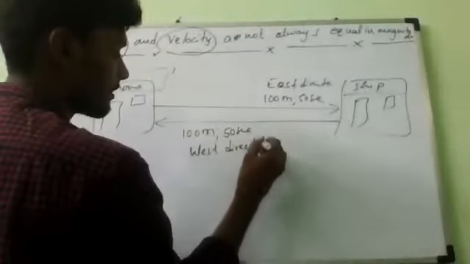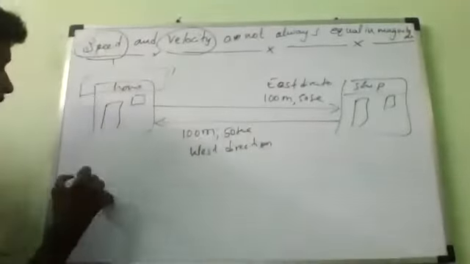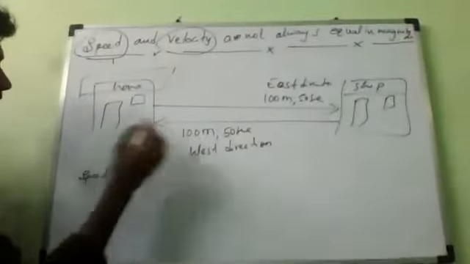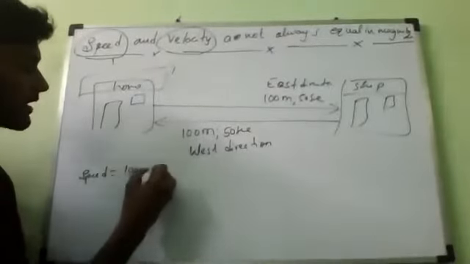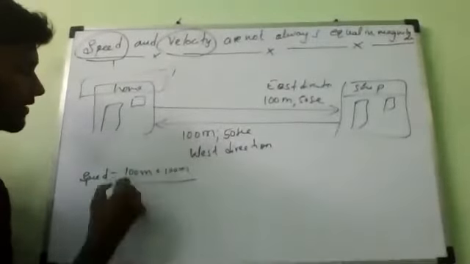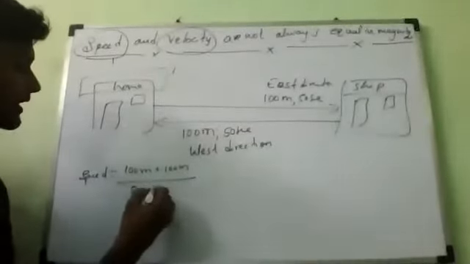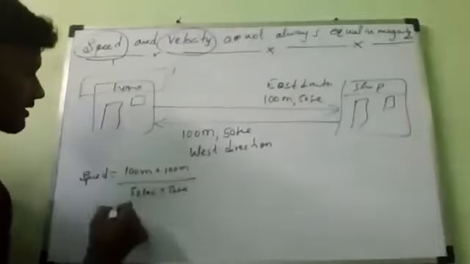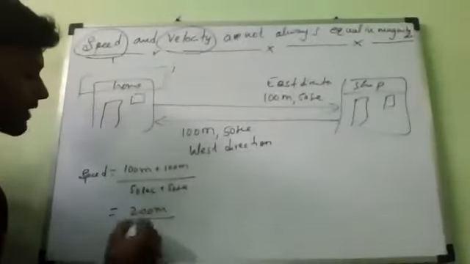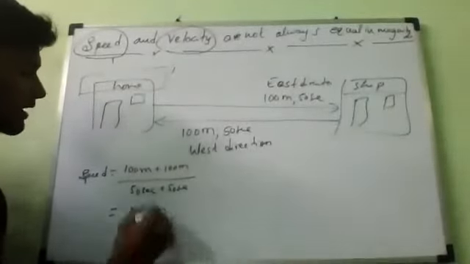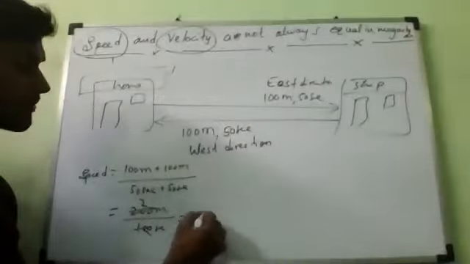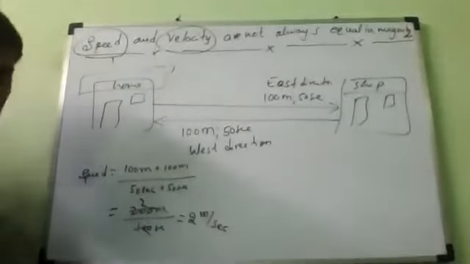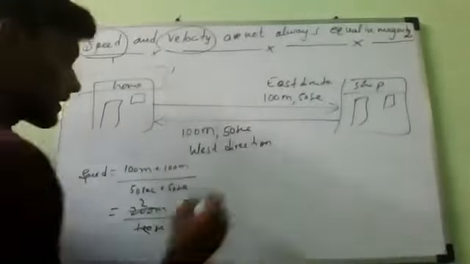So now, in this case, speed is equal to total distance. How much is it? 100 meters plus 100 meters divided by total time, 50 seconds plus 50 seconds, which is equal to 200 meters divided by 100 seconds. Are you understanding?